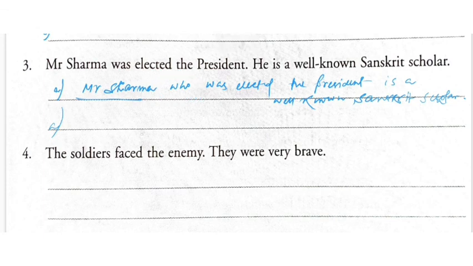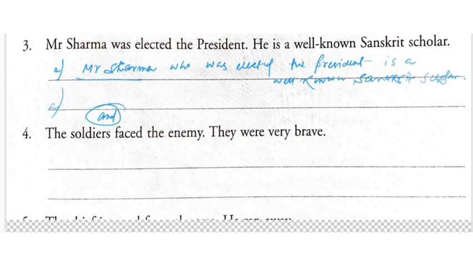Another way I can write, I can use and here. So just listen to that one. If I use and here, then how will it look? Mr. Sharma was elected the president and he is a well-known Sanskrit scholar. So in that case I am making the sentence compound. And I can use comma also. By using comma also we sometimes join, but that is least preferable. So this one is better.